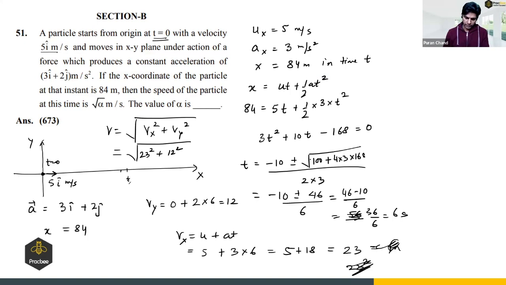So 23 square. So it will be root of 529 plus 144. So it comes out to be root of 673. Which is root of alpha. So alpha will be 673. Right? I hope this question is clear to you.